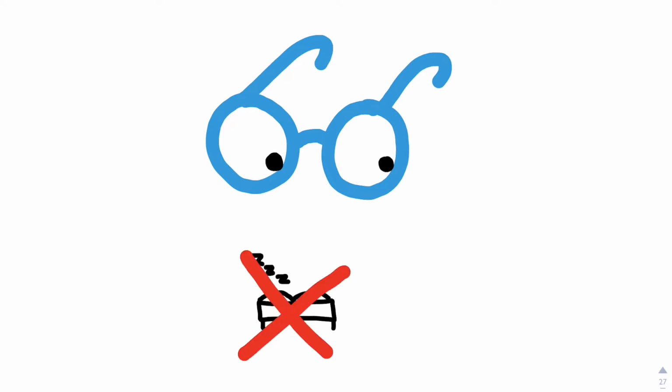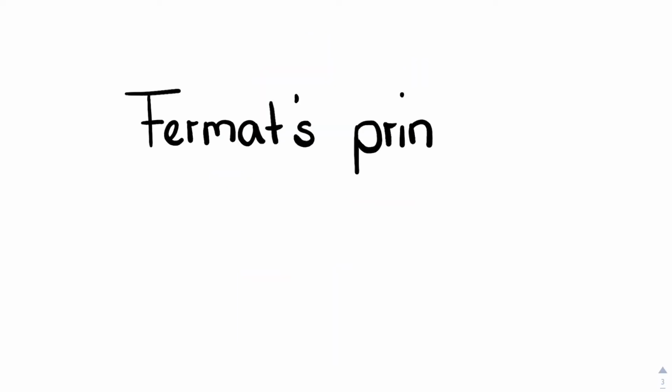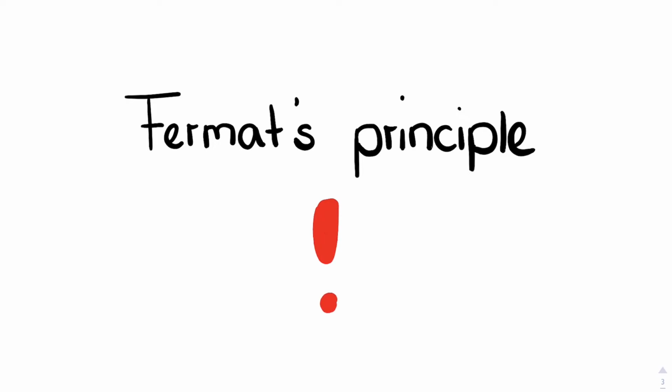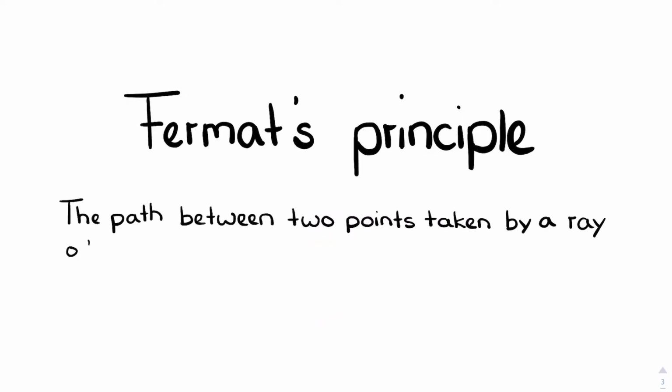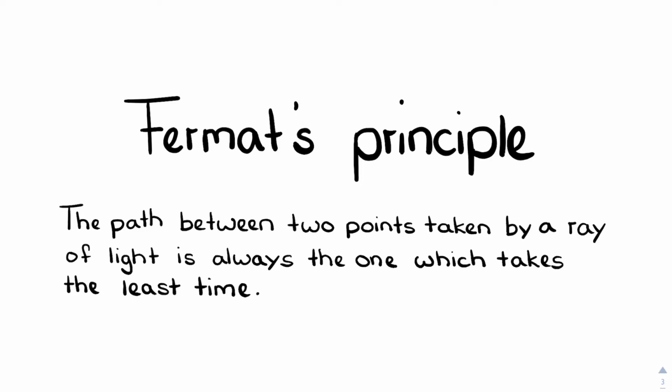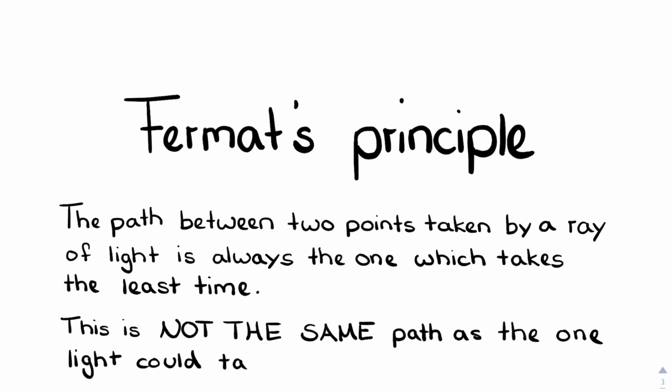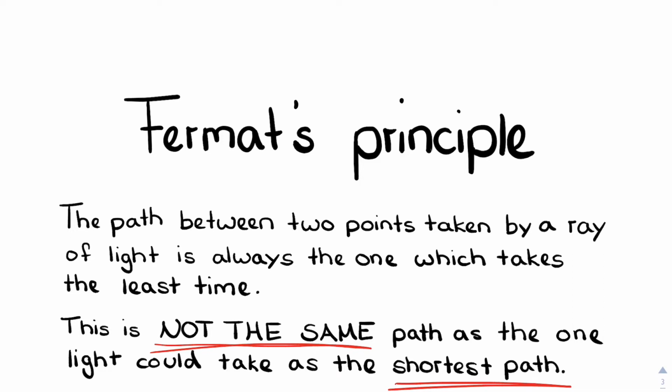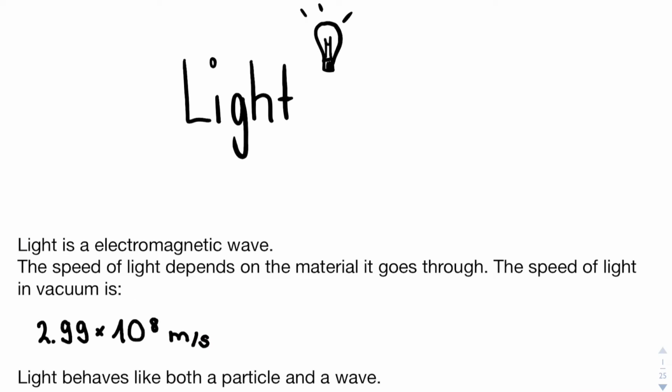So this next part will be quite important, so wake up and pay attention please. Something you should really remember after having watched this cool video is Fermat's principle, because it is a very important basic principle on which many rules are built, with which we are going to deal later. This main law says the path between 2 points taken by a ray of light is always the one which takes the least time. But never forget, this is not the same path as the one light could take as the shortest path. The next thing is, we repeat again, the speed of visible light is different in various media.